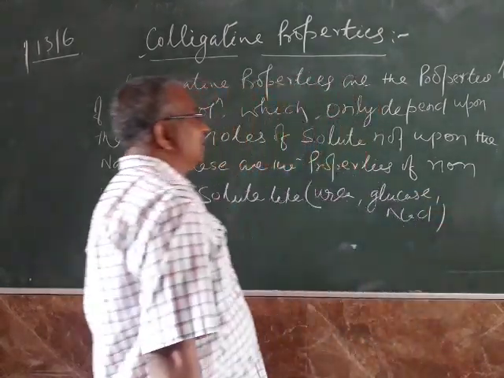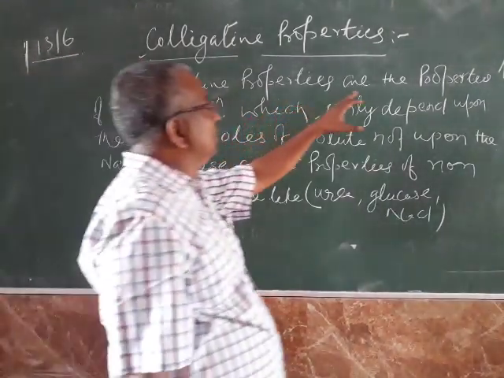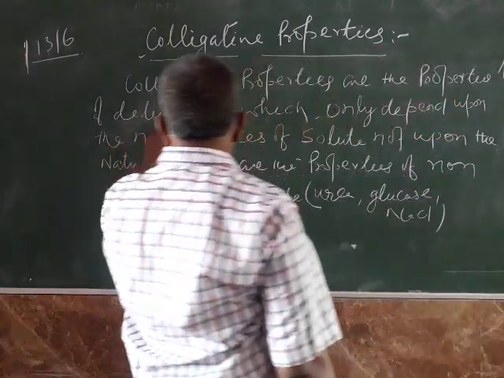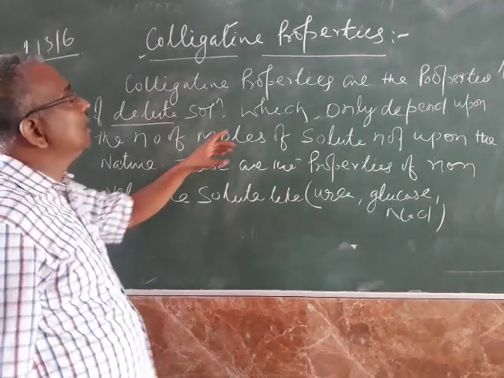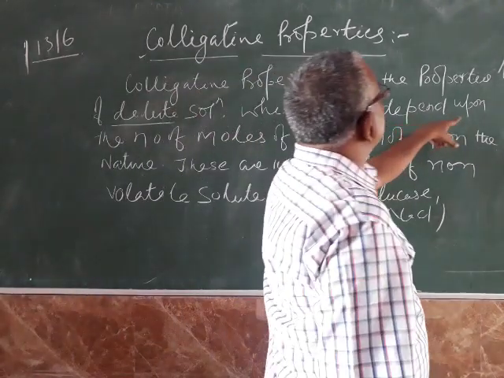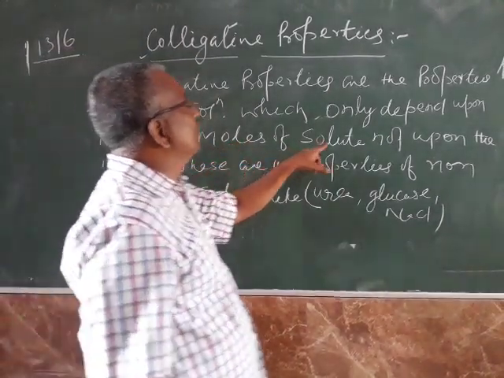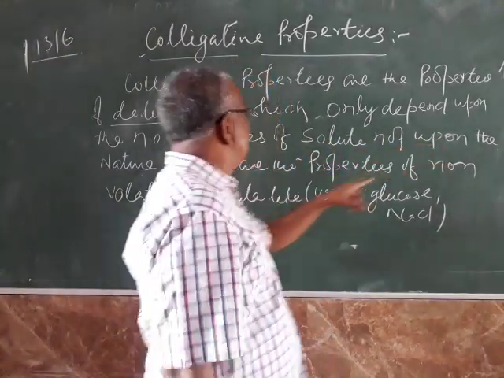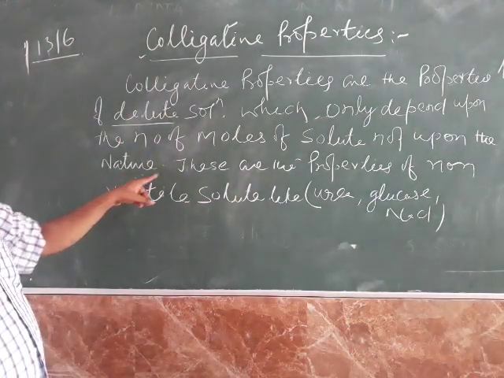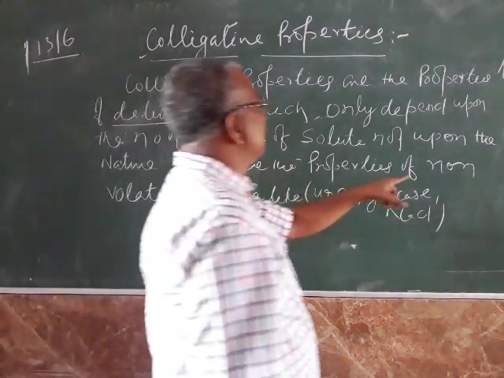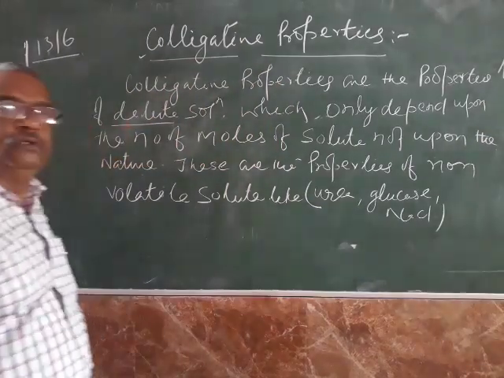NaCl, which cannot evaporate. Listen, colligative properties are the properties of dilute solution which only depend upon the number of mole of solute, not upon the nature of solute. These are the properties of non-volatile solute like urea, glucose, NaCl.